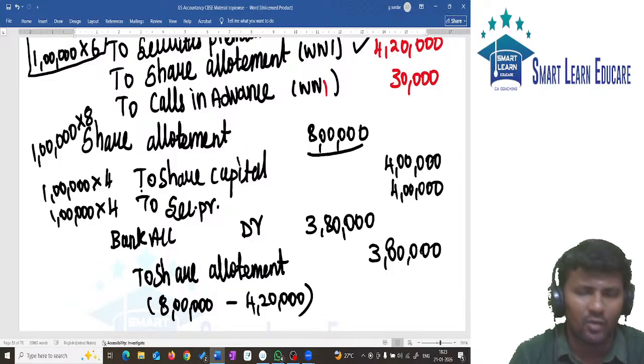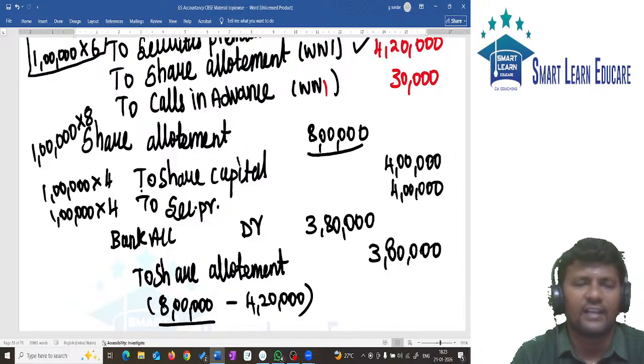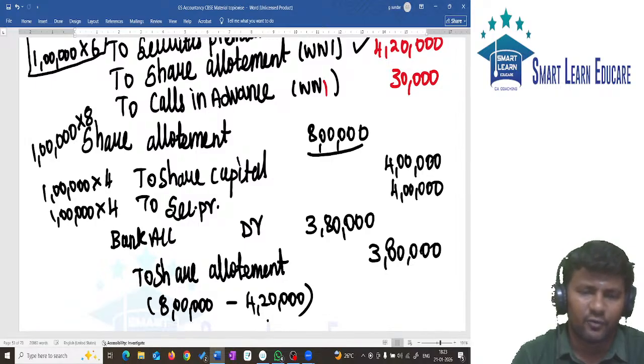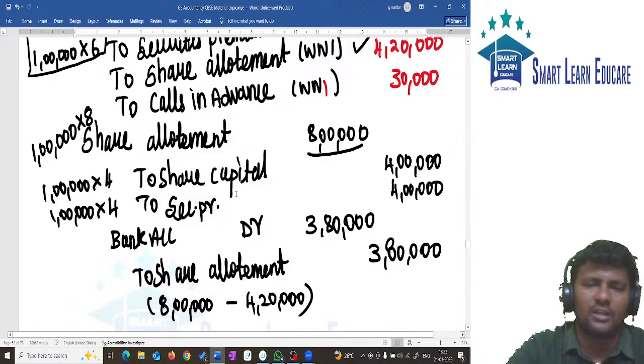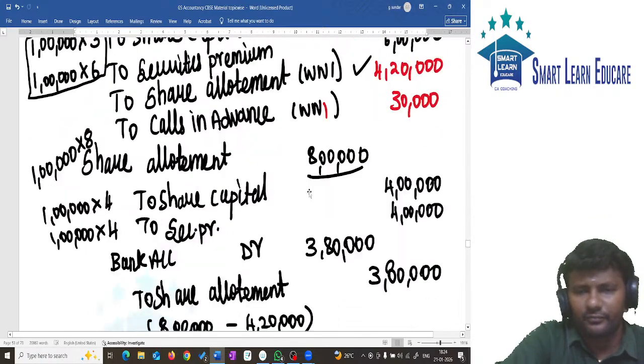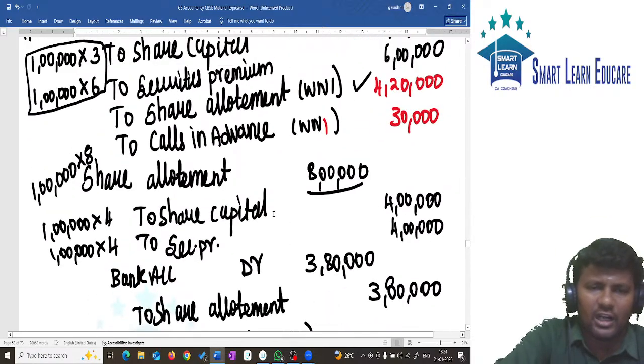In allotment only this amount is received. I will repeat again. 8 lakh is the total amount. Already we received 4 lakh 20, and that 4 lakh 20 is adjusted. How much amount is received? 3 lakhs and 80,000 is received. So application is over, allotment is over.